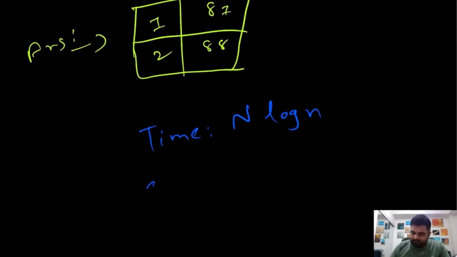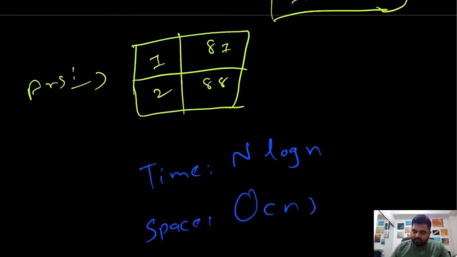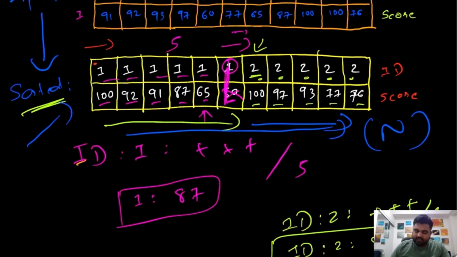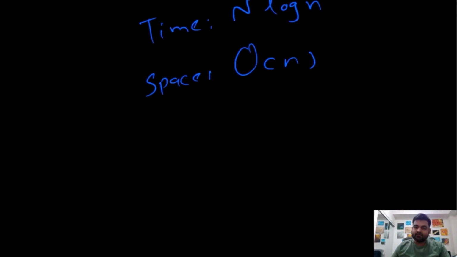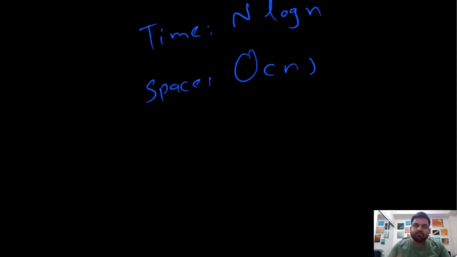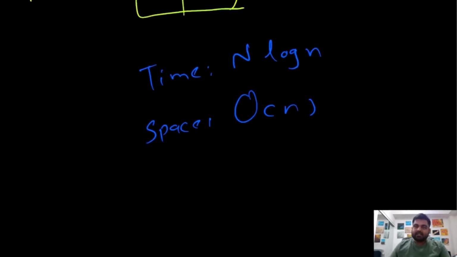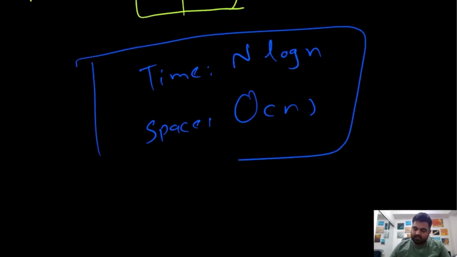And if we see the space complexity in this case, it would be big O of n as well, because we are creating an additional sorted array where we are storing all these values. Now in terms of time and space complexity, the next approach I am proposing is also going to be the same time and space complexity. So if you want to end your video, you can end it over here. There is nothing more optimal that is coming your way.